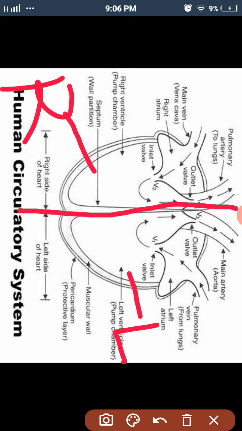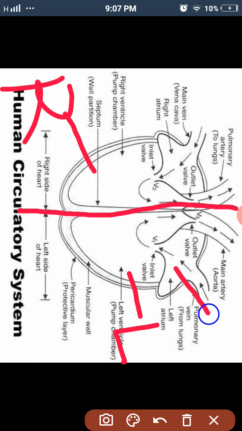Upper two chambers are smaller chambers and they are called atria. Singular it is atrium and plural it is atria. Okay, and lower chambers are called ventricles. So let's look.